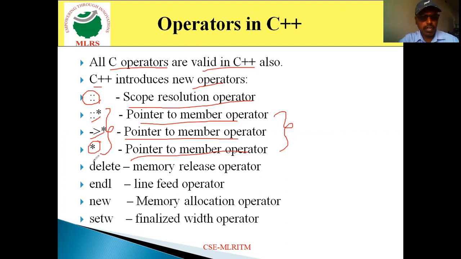Then come to the next one, the delete operator. The delete operator is used to delete or release the memory. And endl is the end line feed forward operator, like slash n for a new line. New is one more operator which is used to allocate the memory. And setw is one more operator which is used to format the output. So these are the different operators which are used in C++.